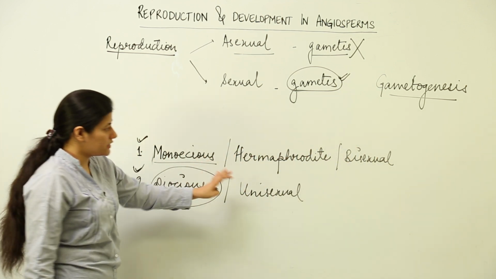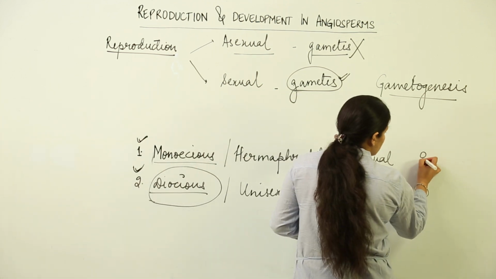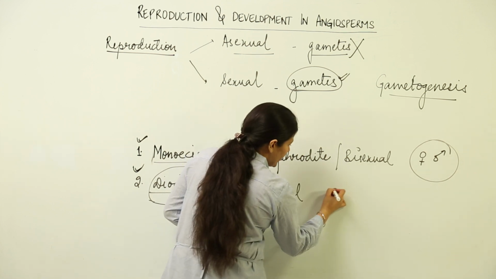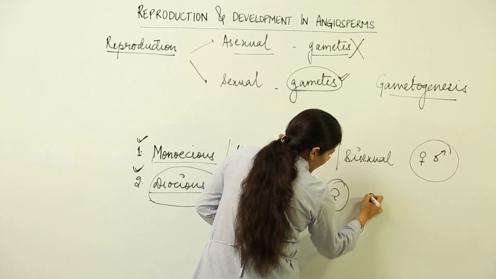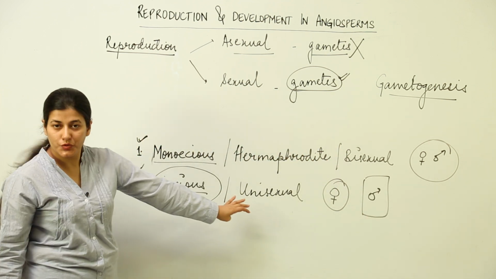So we have these terms, and these terms refer to male and female gametes being formed in the same body, and in this case male in a different body and female in a different body. Okay, so this is what we have.